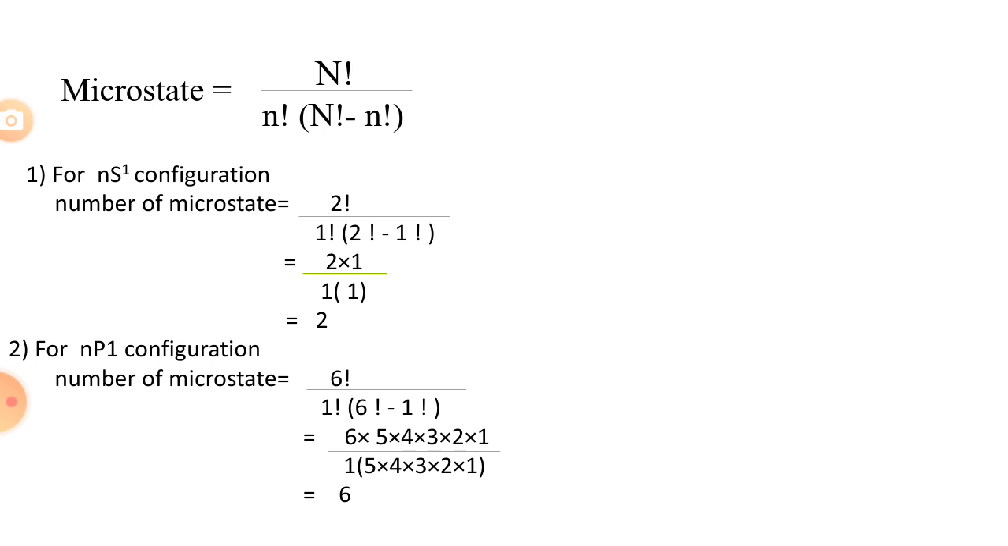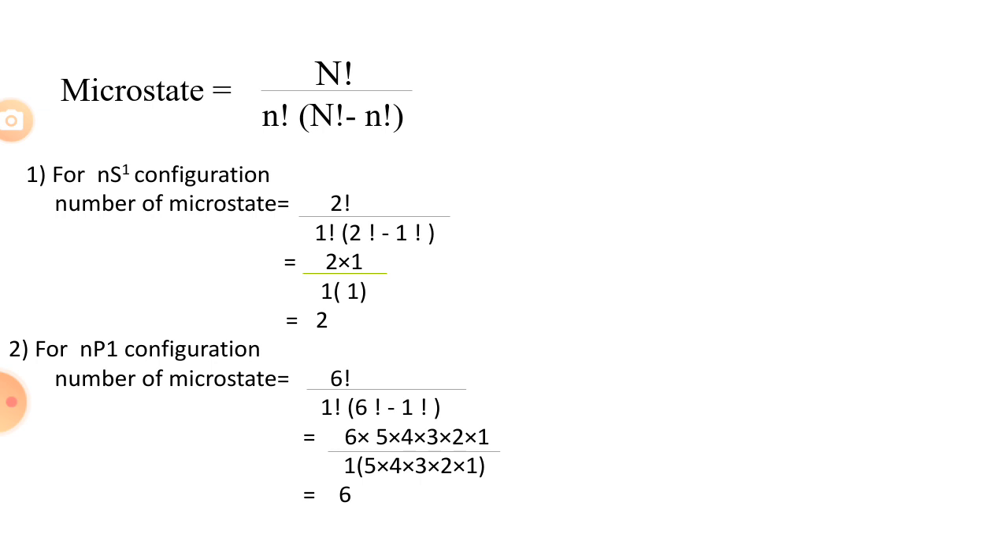Put these values in the formula. Then 6 factorial divided by 1 factorial into bracket 6 minus 1 factorial. The factors are 6 into 5 into 4 into 3 into 2 into 1, divided by 1 factorial into bracket 6 minus 1, which is equal to 5. So start from 5 factorial: 5 into 4 into 3 into 2 into 1.